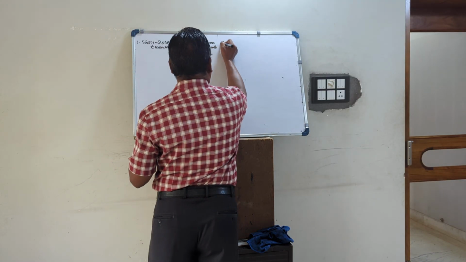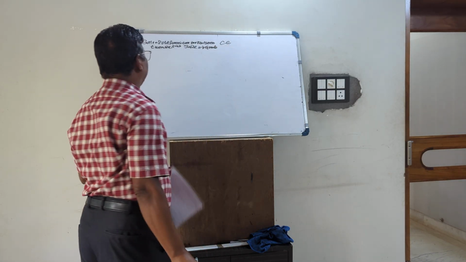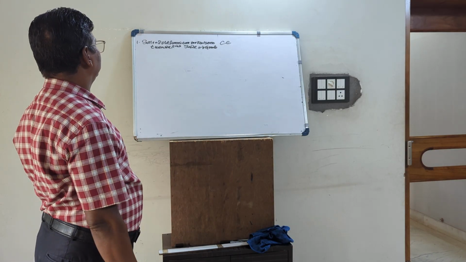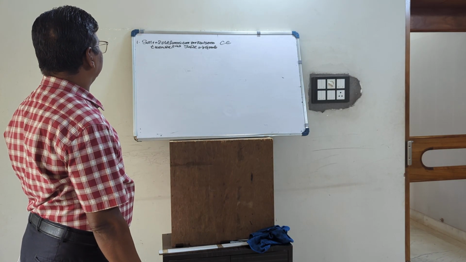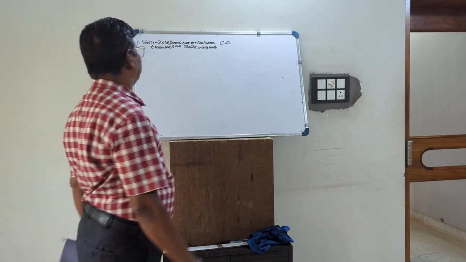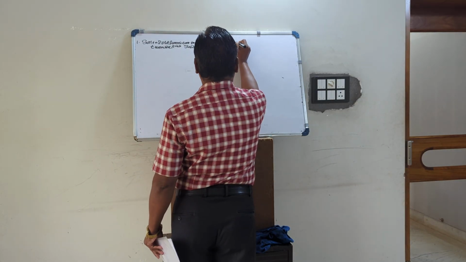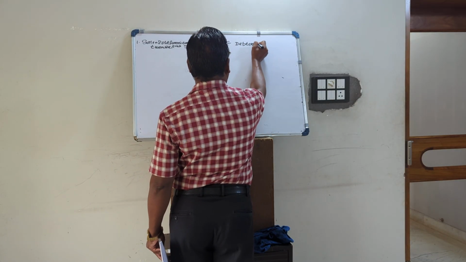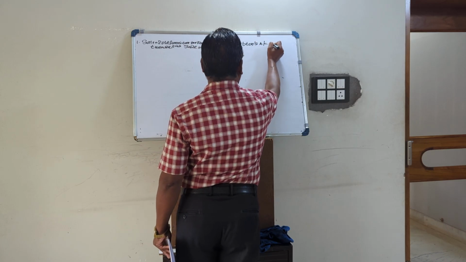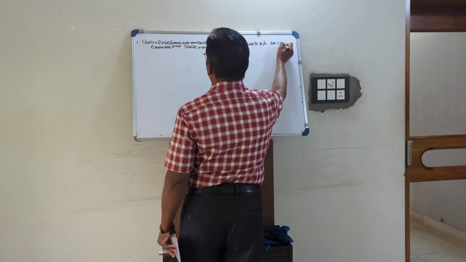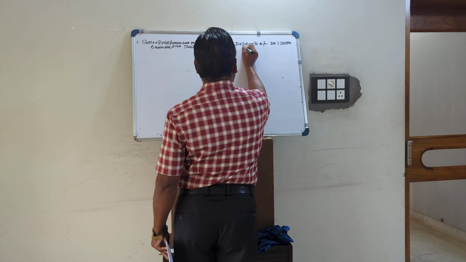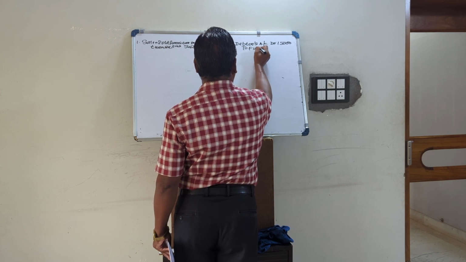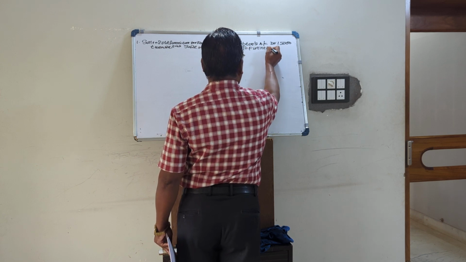So what is the correct entry? While selling the old furniture, suppose it is sold on credit basis to a customer or debtor, we can write debtors account debit. If it is cash, we write cash, otherwise debtors account debited, or trade receivable account debited 15,000 to old furniture or furniture account. That we can write. But what is wrongly done?